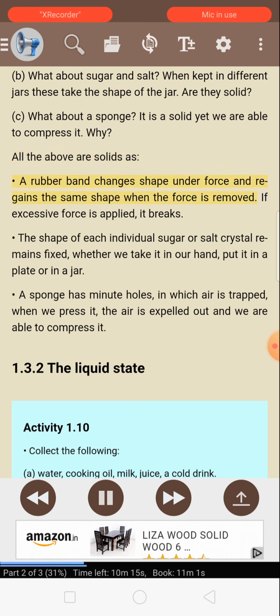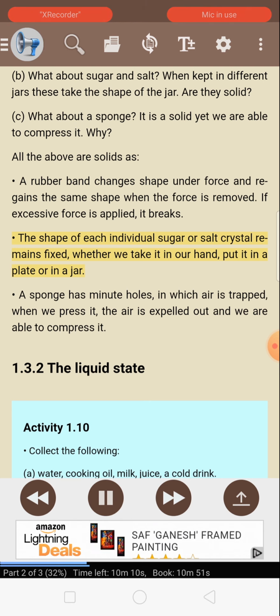All the above are solids. A rubber band changes shape under force and regains the same shape when the force is removed. If excessive force is applied, it breaks. The shape of each individual sugar or salt crystal remains fixed whether we take it in our hand, put it in a plate, or in a jar. A sponge has minute holes in which air is trapped. When we press it, the air is expelled out and we are able to compress it.